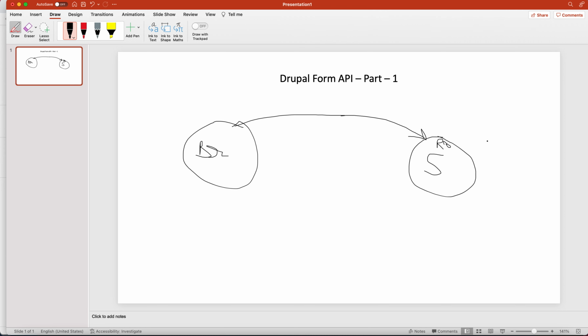So first your browser request goes to the server, and the server asks routing what this URL is and where it wants to go. If there is nothing in routing.yml, you will get a 404. But if you have entered something in your routing.yml, that is the first code from where it will pick your data. In routing.yml, if you have written something for that URL, just assume you have created some form on that routing.